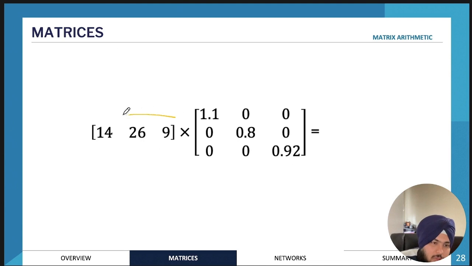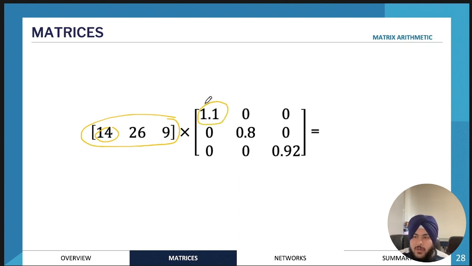So this would be the answer here. We have the cost of the items, and then we multiply it by the permutation matrix. The way this would be done is 14 times 1.1. It's again a little bit of trial and error. There's no specific method that you can reliably use for these types of questions.